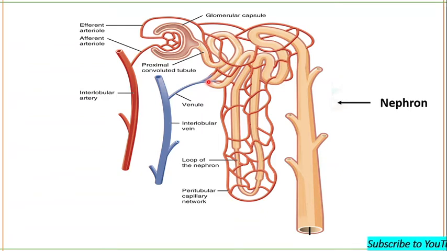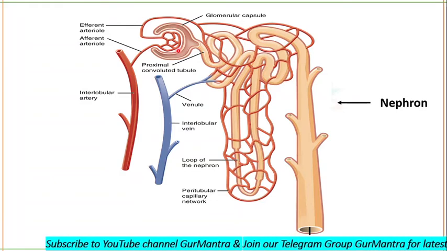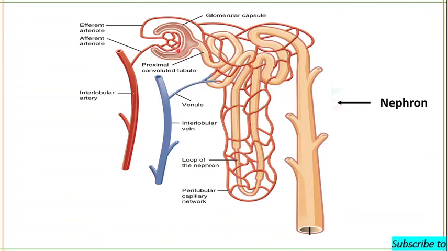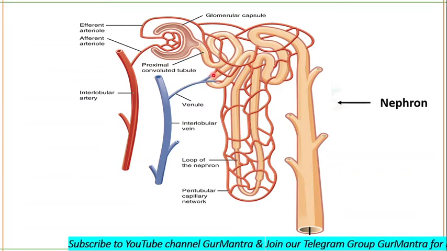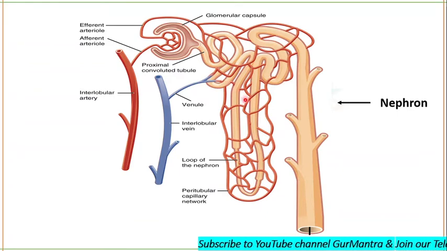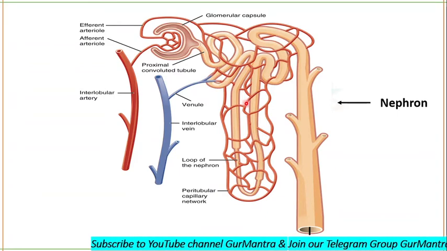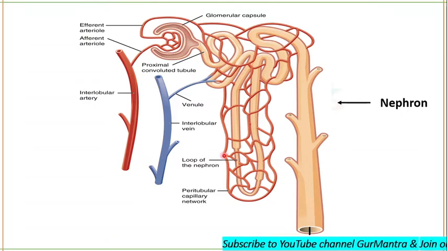Okay, so you can also see the structure of the nephron, and this is the functional unit of your kidney. Each kidney consists of about 1 million nephrons. All these nephrons are bound together by connective tissue. Nephron consists of a tubule and associated small blood vessels. The nephron's tubular part is a hollow, fluid-filled tube formed by a single layer of epithelial cells. Each nephron has a renal capsule, also known as Malpighian body, and a renal tubule.